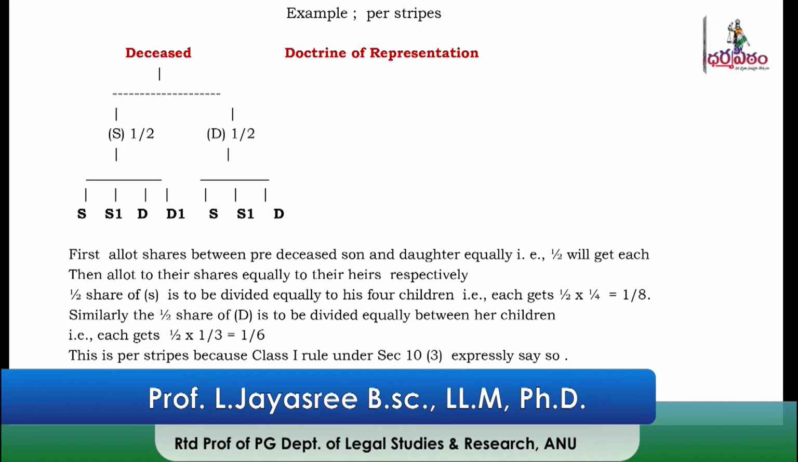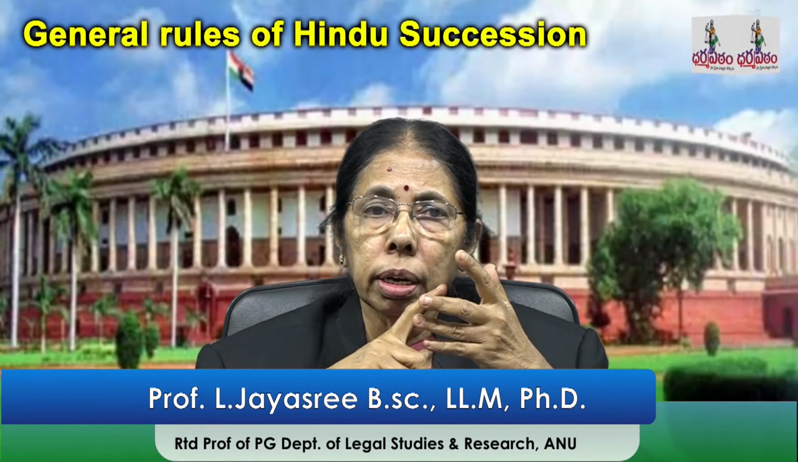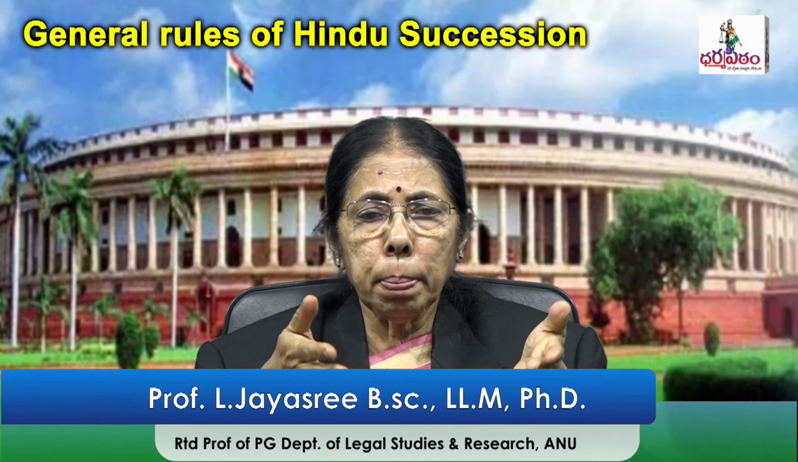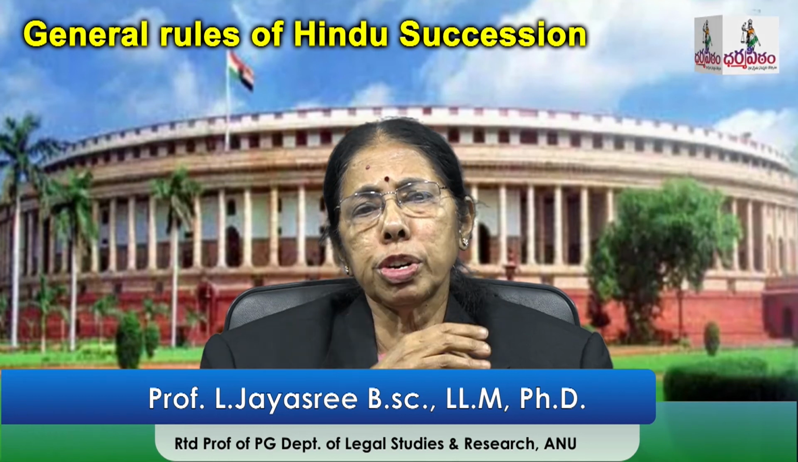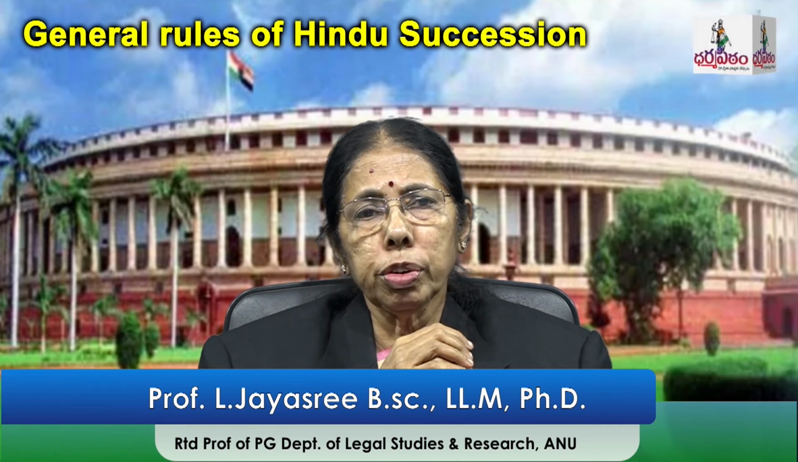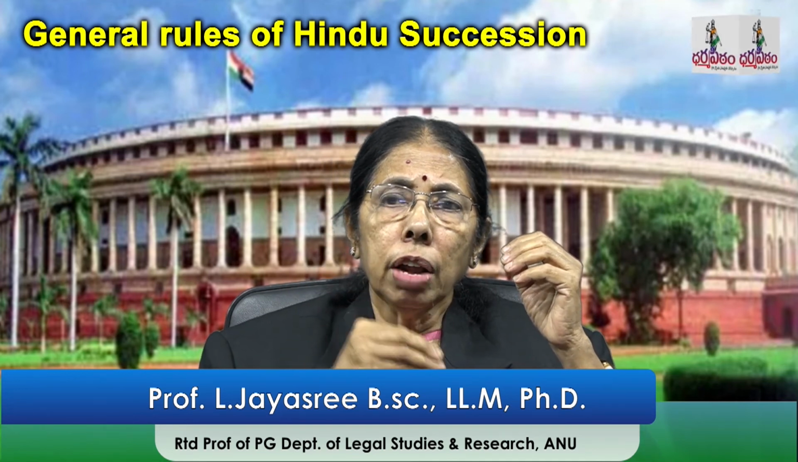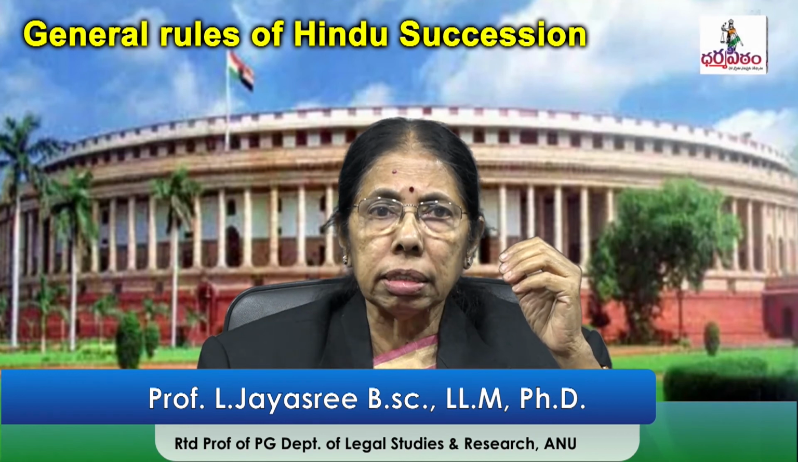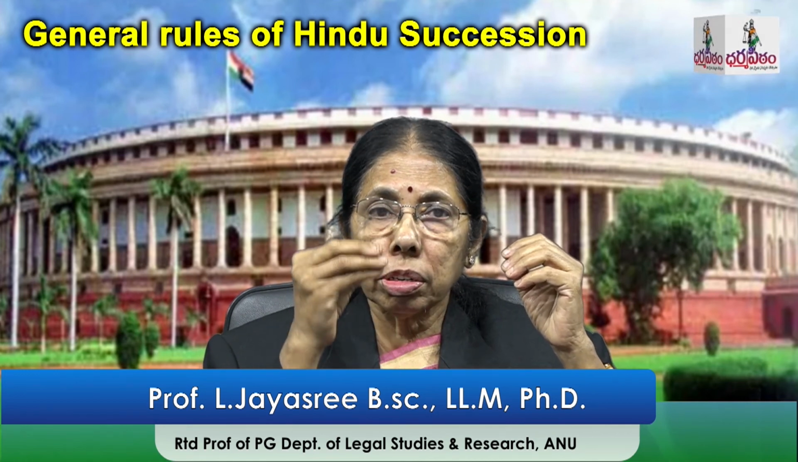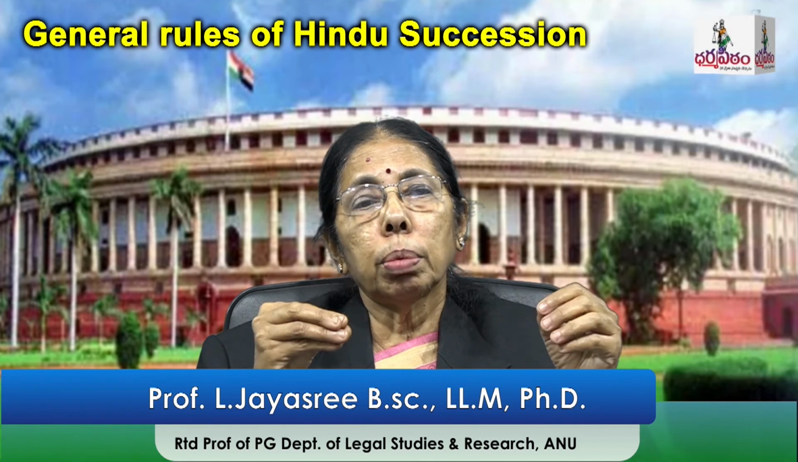That is the doctrine of representation. Even if you look into the female heirs' property, sub-section 1 of section 15, where there are sons, grandchildren and husband, the mode of distribution of the property is per stirpes, because there was an express provision. Wherever there is an express provision saying the property is to be distributed per stirpes, then the property is to be distributed per stirpes.